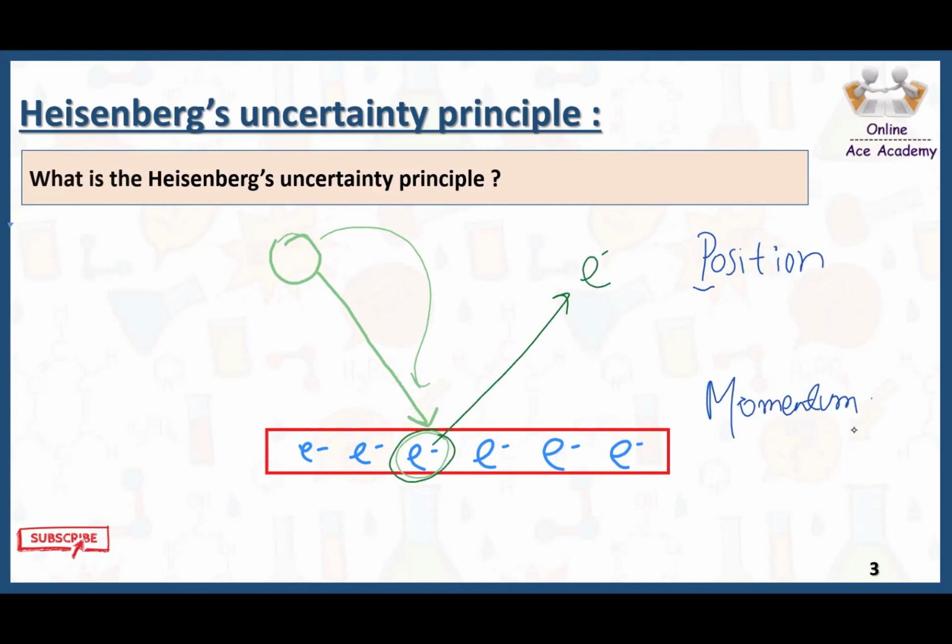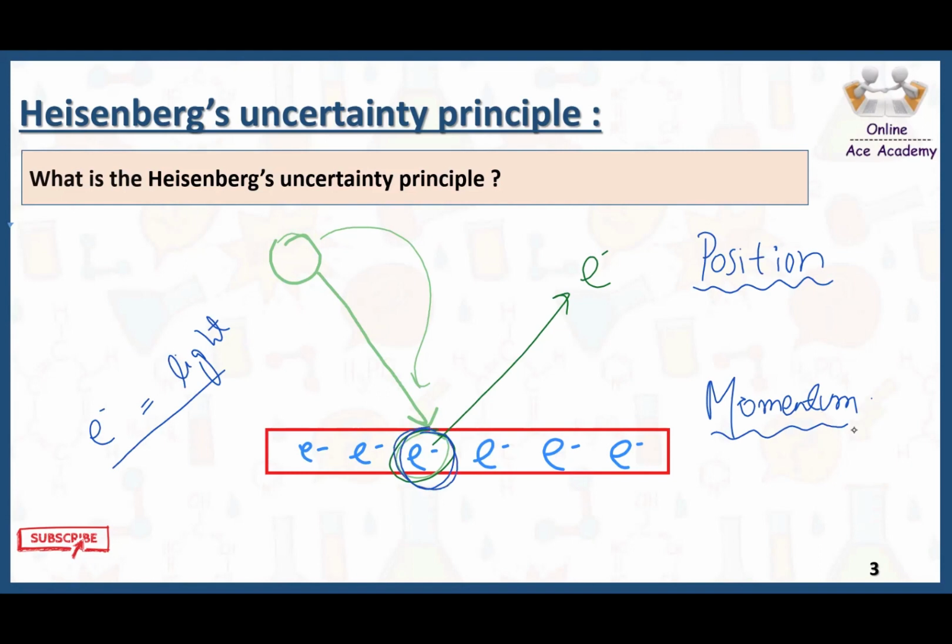Now, if I want to find out the position and momentum of this electron, we take the speed of the electron to be comparable to the speed of light. Because of that, when this photon strikes the surface of the metal, I can find out the position of this electron.